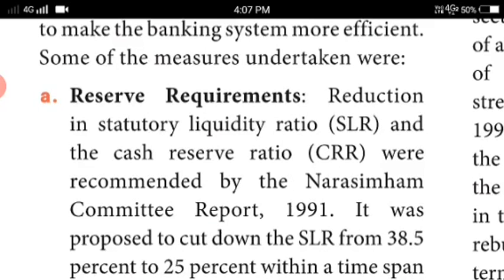Reduction in statutory liquidity ratio SLR and cash reserve ratio CRR. These should be reduced. This was recommended by the Narasimhan Committee report in 1991.